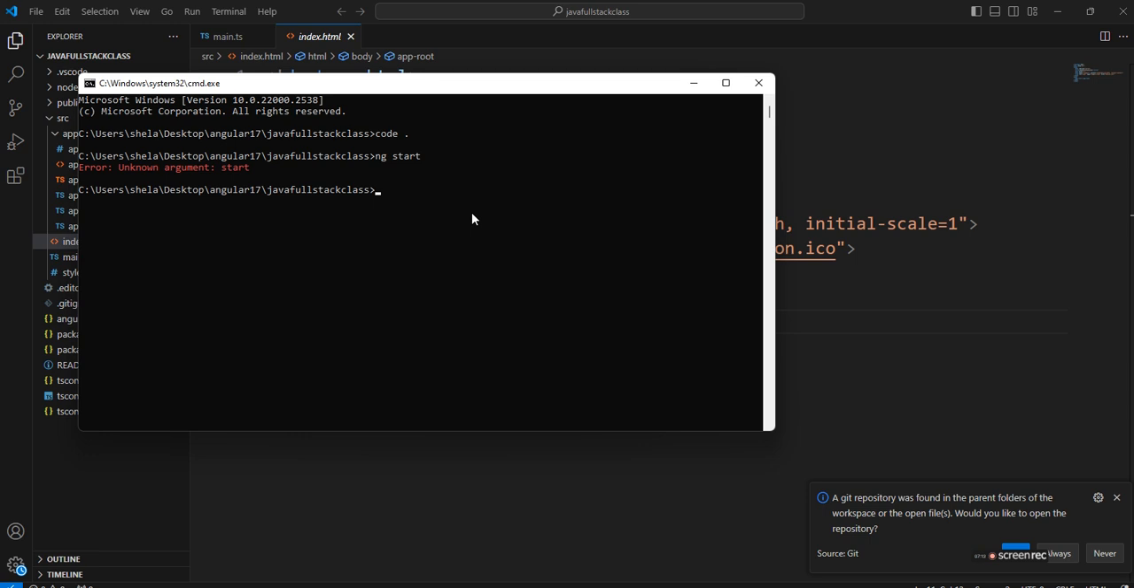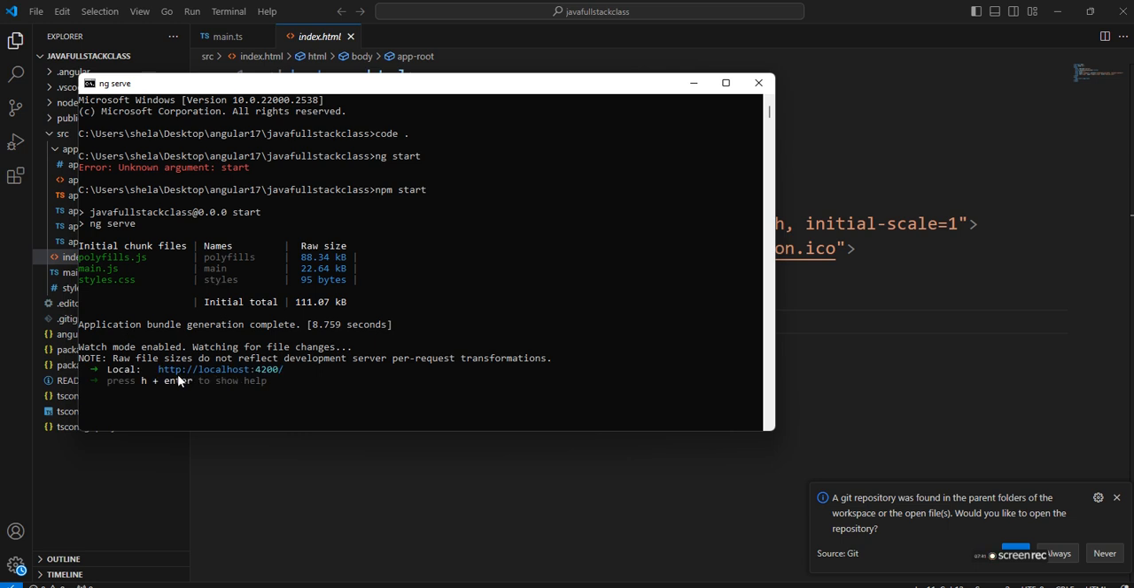How to start your application? npm start, otherwise ng serve. This is the build command, npm start. ng serve is the command you can execute to run your Angular application. Now it is building. This is the localhost; press h plus enter to show the help.